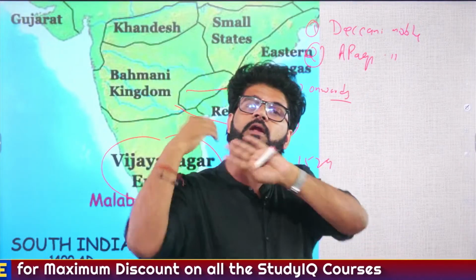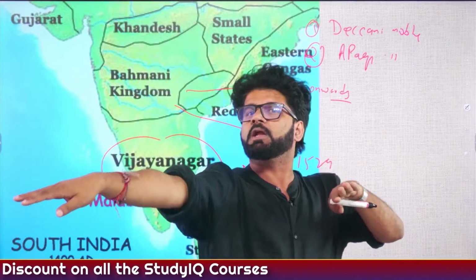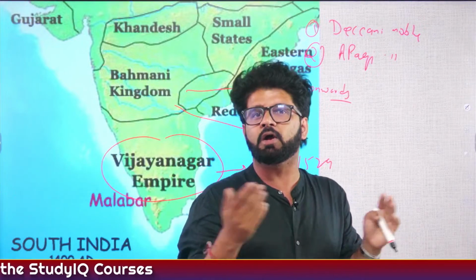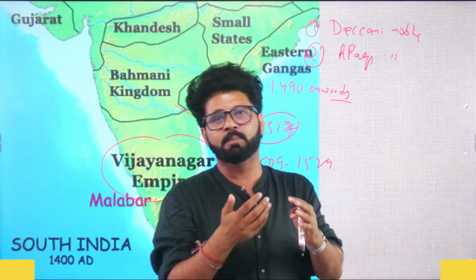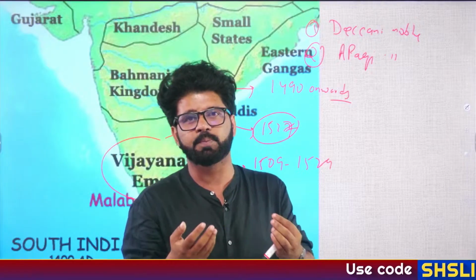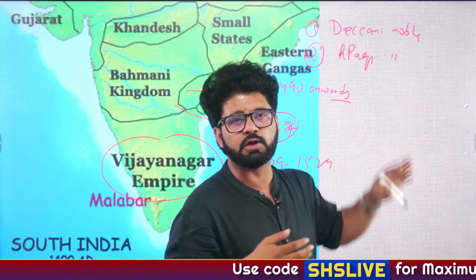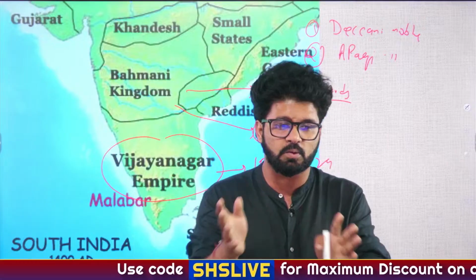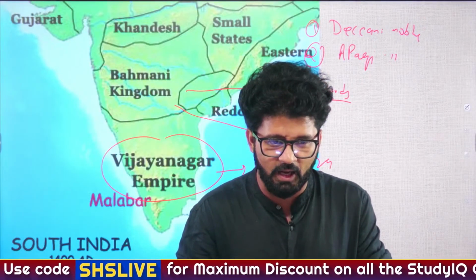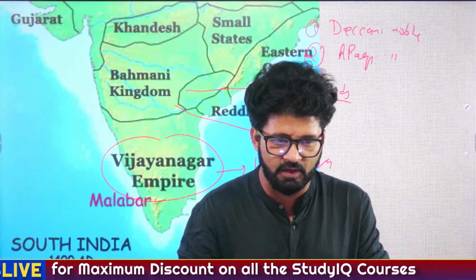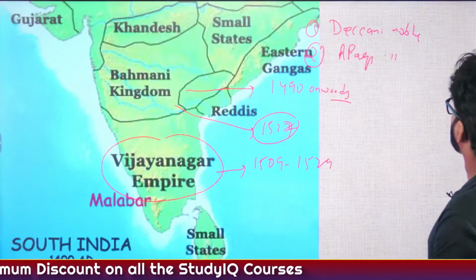And when he killed Mahmud Gawan, the decline of the Bahmani Kingdom will start, and then he will die of shock, saying, oh my god, I killed Mahmud Gawan, I'm such a stupid guy, why did I listen to the Deccani noble? So all these stories we'll talk about. These questions will help us to crack prelims. Sorry, I gave the answer to the second question. Okay, cool. So, did you understand the story?